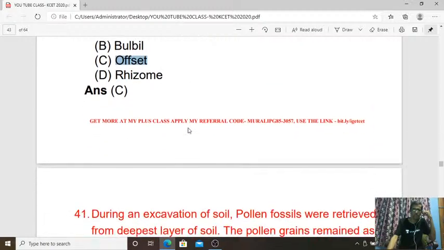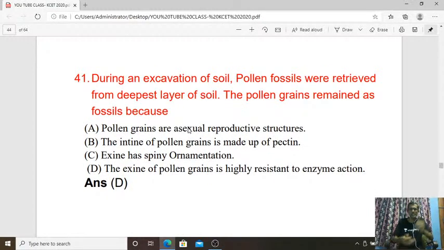Next, 41. During an excavation of soil, pollen fossils were retrieved from the deepest layer of soil. The pollen grains remained as fossils because of what reason? So the answer is D, isn't it? Because the exine of the pollen grain is highly resistant to enzyme action.